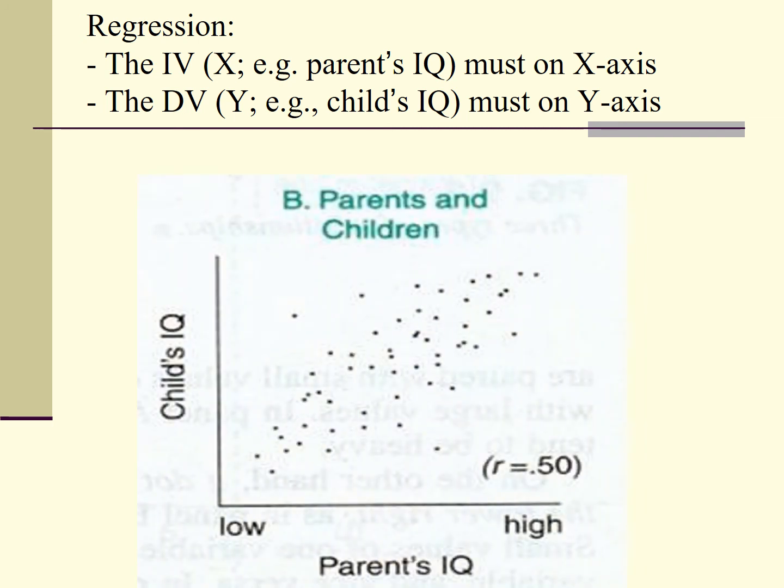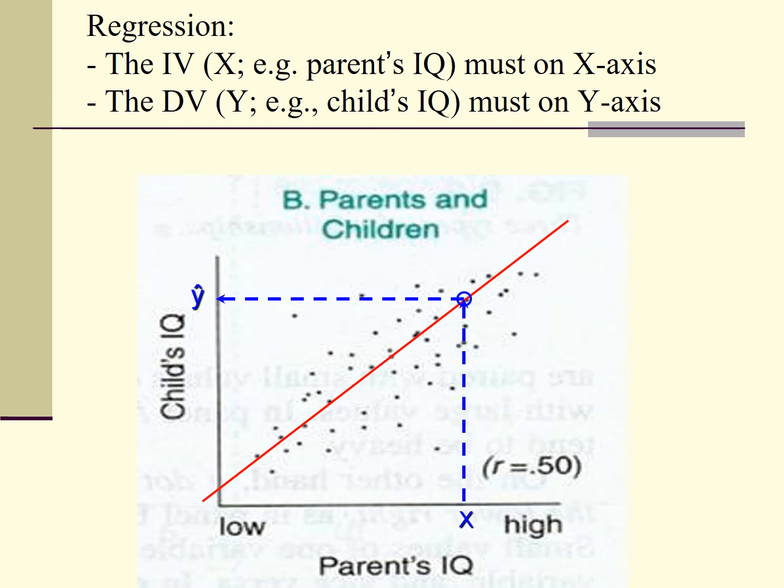And y is called the dependent variable, or criterion. It must go on the y-axis. With this regression line or regression equation, we want to predict children's IQ from parents' IQ. We want to know the y-hat. That's the purpose of regression.